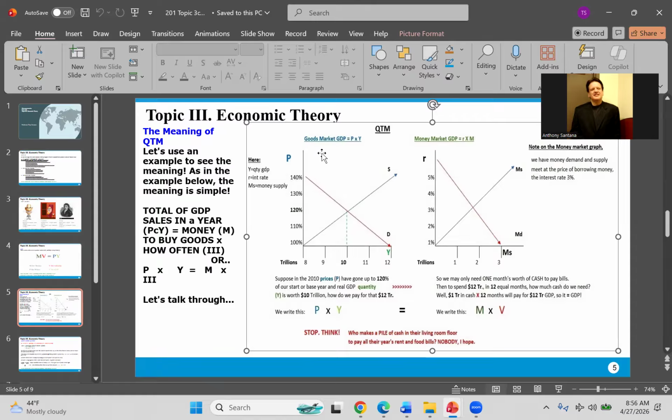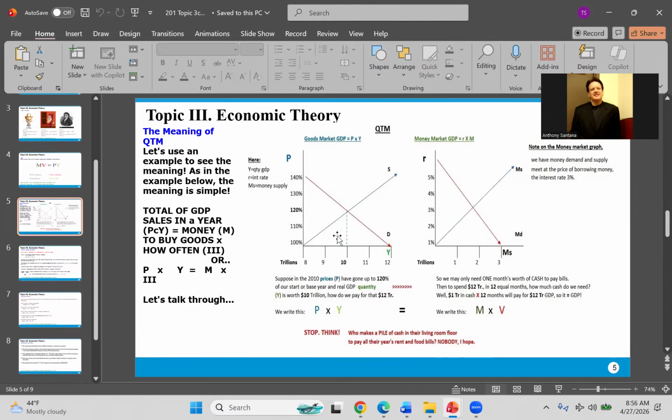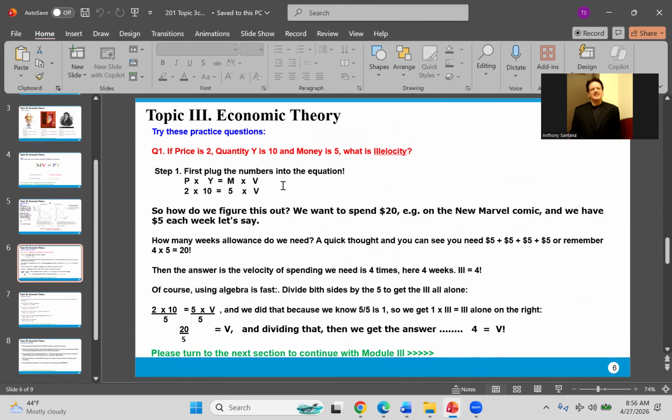That idea is called monetarism, keeping the two things in balance, but the equation is called the quantity theory of money. So please distinguish between monetarism, which is the idea of keeping these two things in balance, and the equation, which is called QTM, or quantity theory of money.